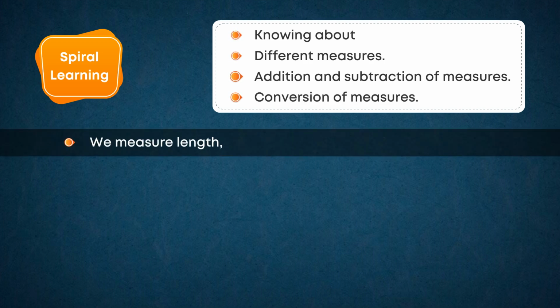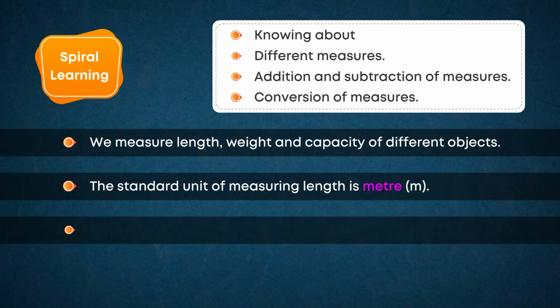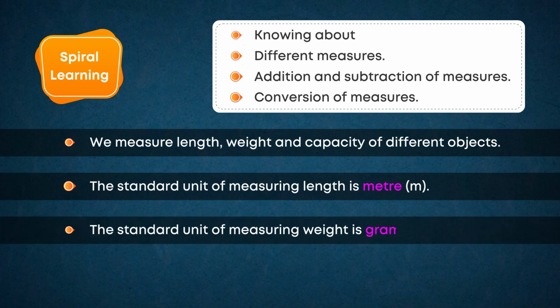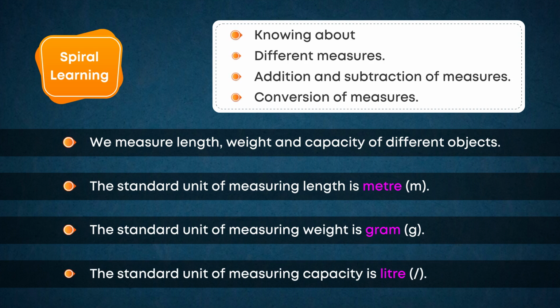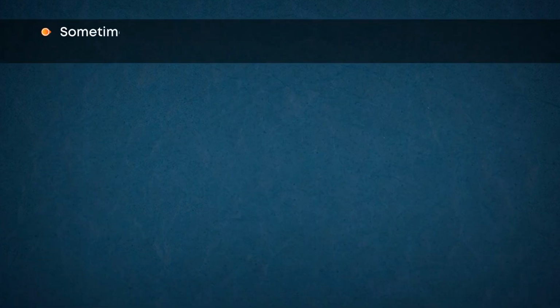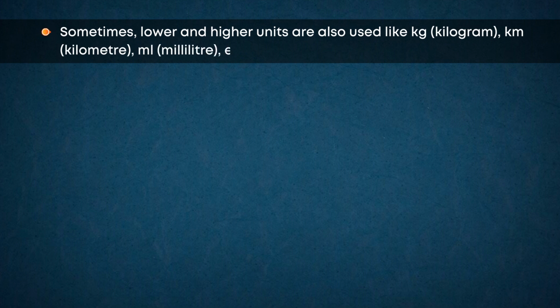We measure length, weight and capacity of different objects. The standard unit of measuring length is meter. The standard unit of measuring weight is gram. The standard unit of measuring capacity is liter. Sometimes, lower and higher units are also used like kg, kilogram, kilometer, ml, milliliter, etc.